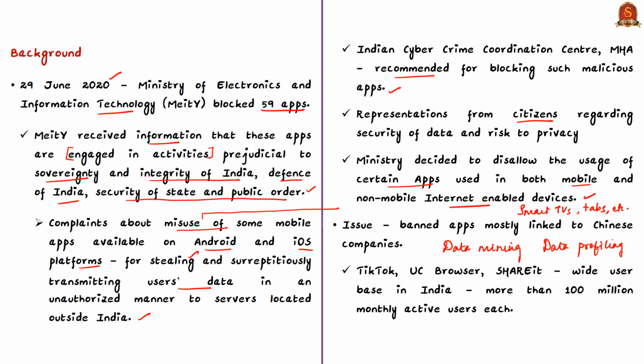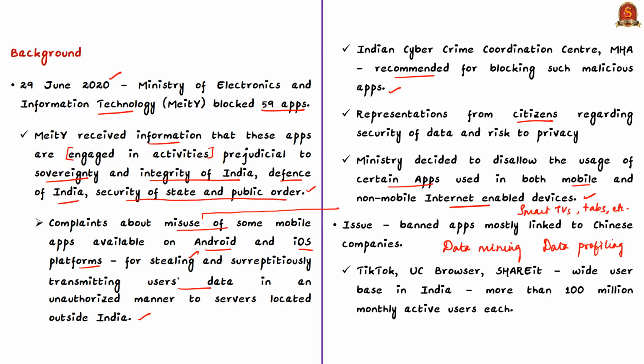And we can understand that data profiling can play a very important role in influencing the decision-making power of voters during an election. It could also be used for micro-targeting as well. So normally, the compilation of data, the data mining, the data profiling by some of the elements or companies situated in regions that are hostile to India, or that are threatening the territorial integrity of India, or that are against the national security and defense of India, then these issues become a matter of concern.